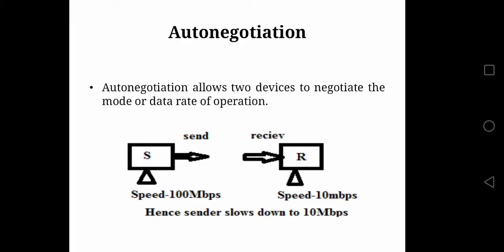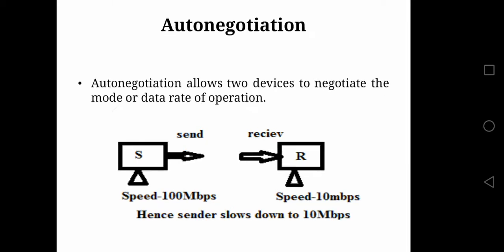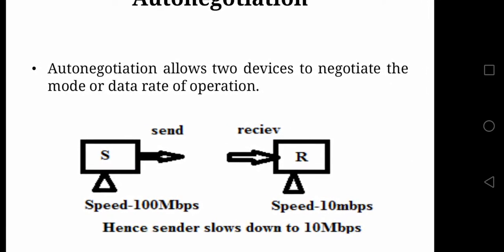Now we'll see about auto negotiation. Auto negotiation is an additional and special feature of Fast Ethernet. Let us understand what we mean by auto negotiation. You can refer to the diagram. In the diagram, there is a sender whose speed is 100 Mbps and a receiver with a speed of 10 Mbps.